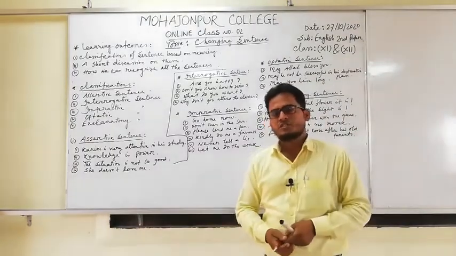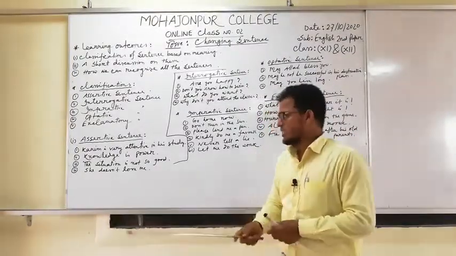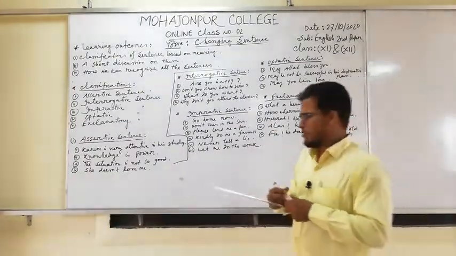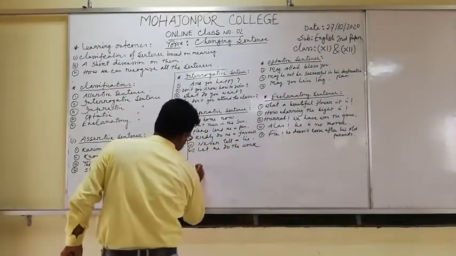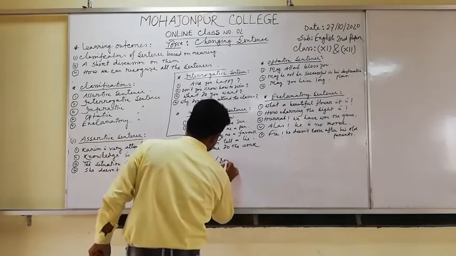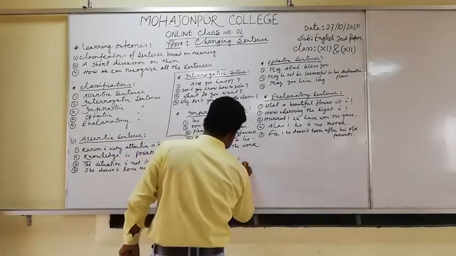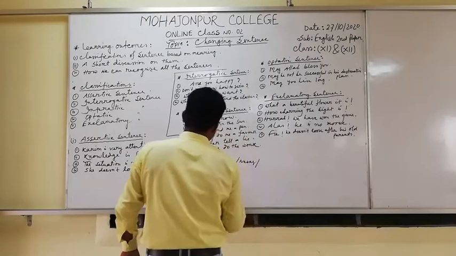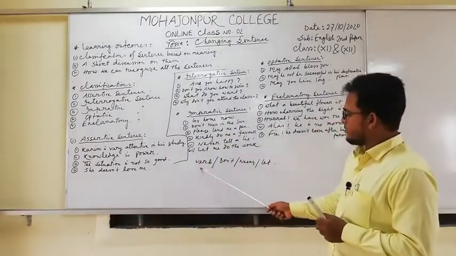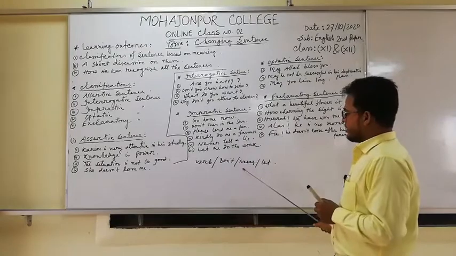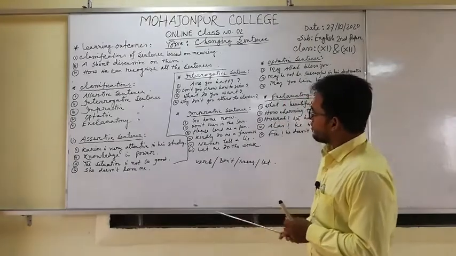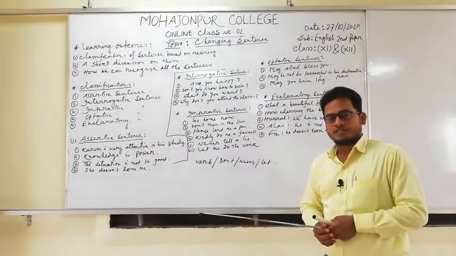But my dear students, how can you recognize whether these sentences are imperative or not? Actually, remember it. If a sentence starts with a verb or don't or never or let, then the sentence will be an imperative sentence.